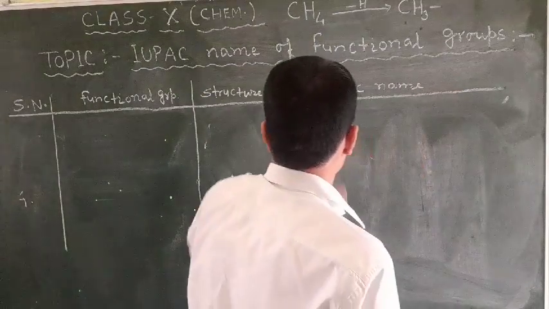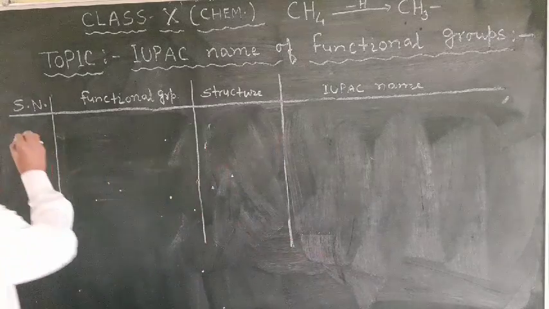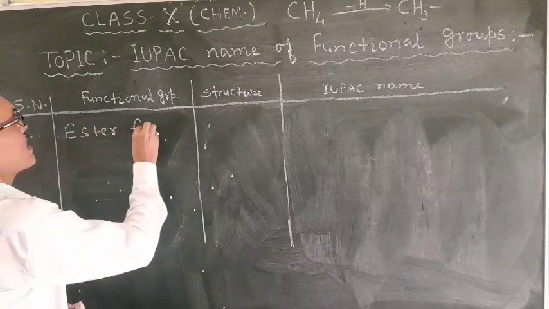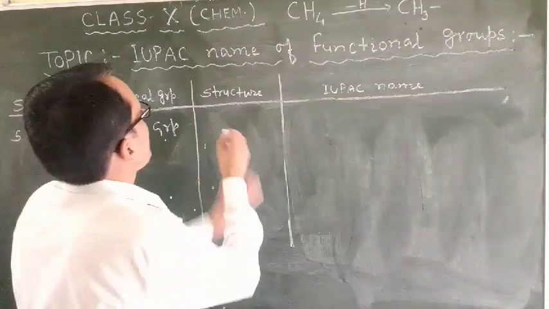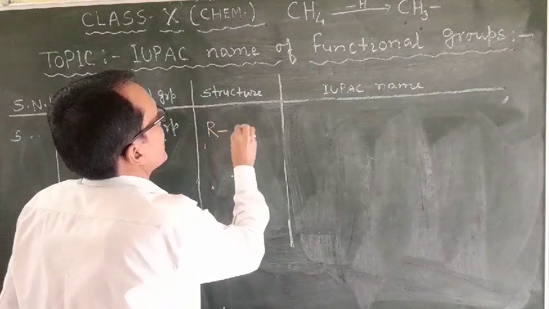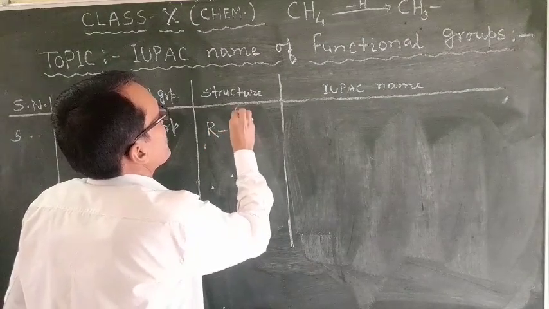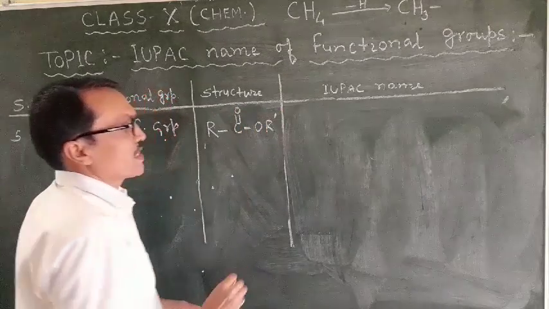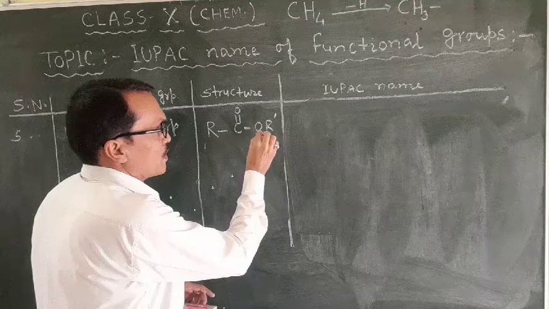Now students, number 5th, the ester functional group. The ester functional group is R-C(=O)O-R', that is COO.